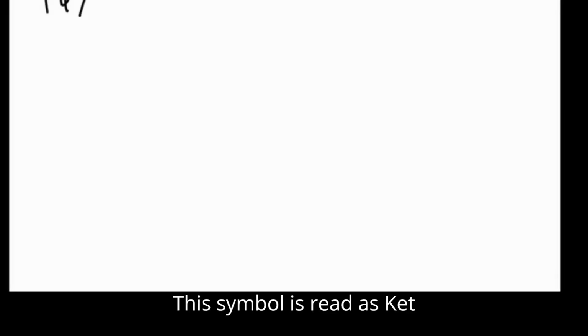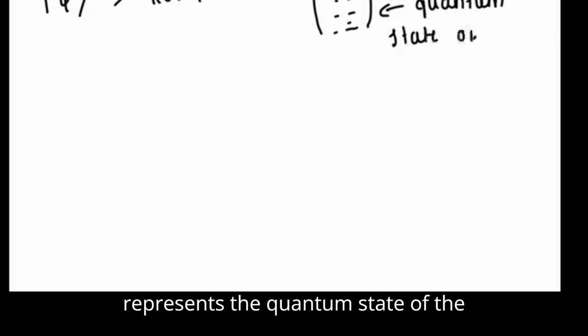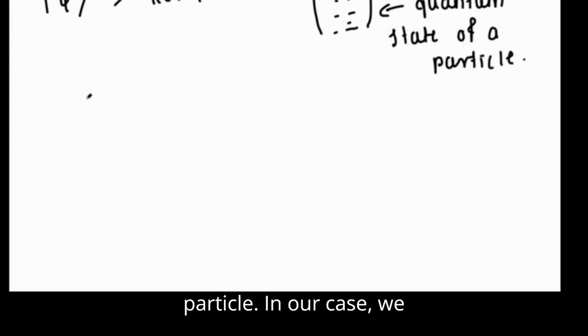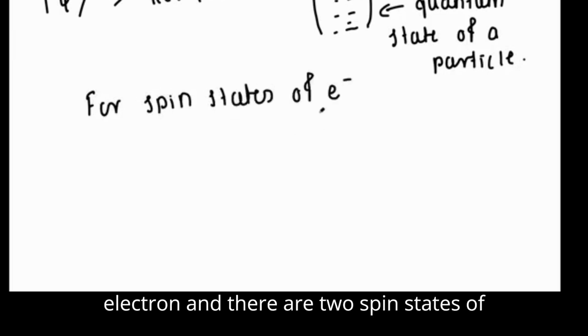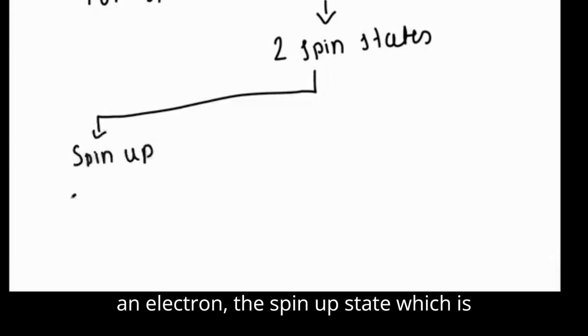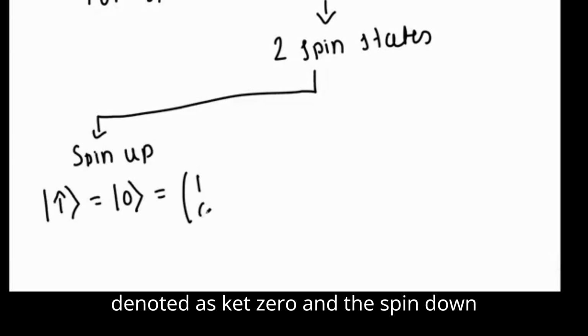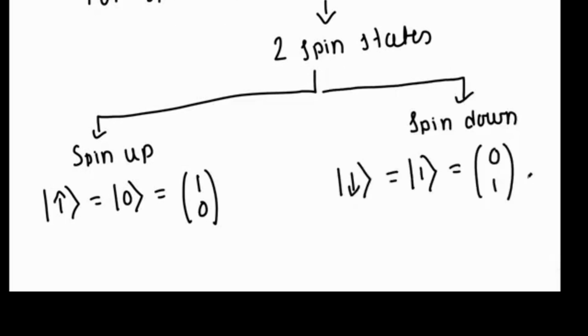This symbol is read as ket psi, and it is basically a column vector. This column vector represents the quantum state of the particle. In our case, we are considering the spin states of an electron, and there are two spin states of an electron. The spin up state, which is denoted as ket 0, and the spin down state, which is denoted as ket 1.